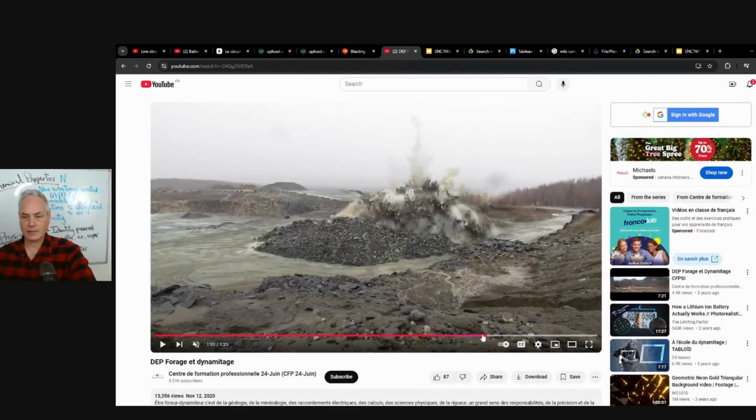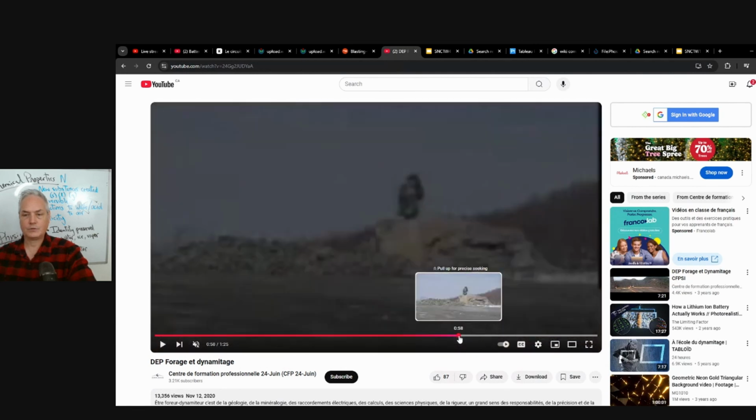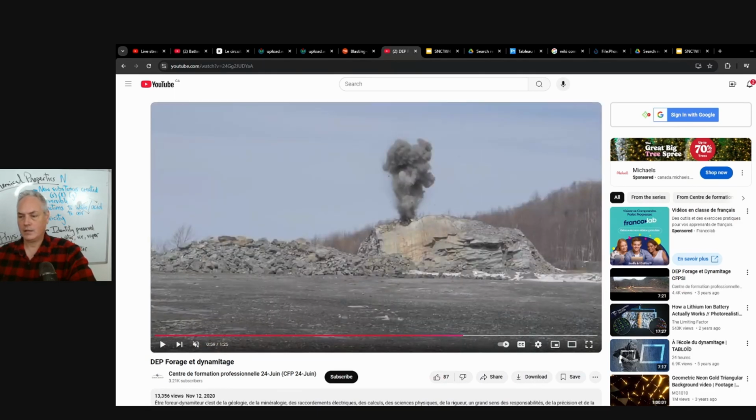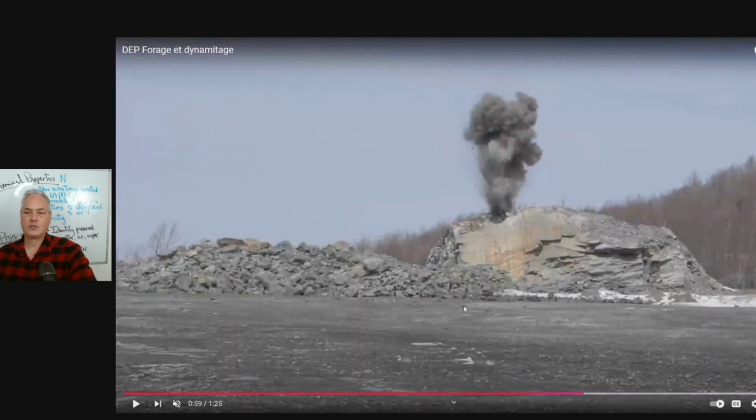I have here a few examples. This one is from Centre de Formation Professionnelle. Let's see if I can make it bigger. So we have here some rock that we need to blast. Here it shows the first explosion. The first explosion is important because rocks need room to expand. If I was to put, for example, one hole right here, and then put explosive right in the middle, what will happen? It will explode and probably come out from the hole.